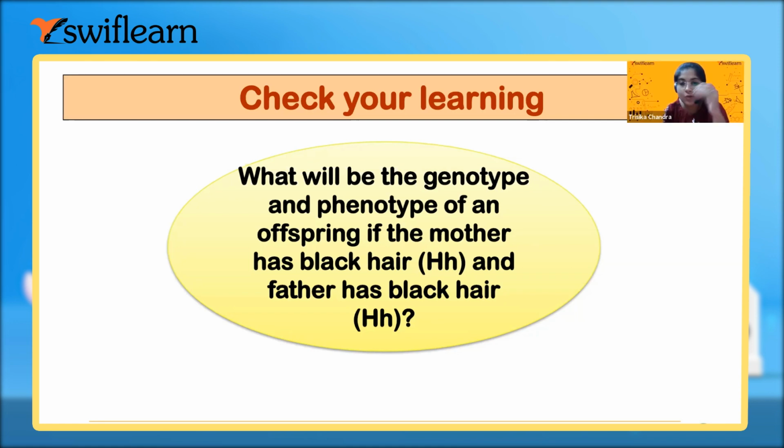Very good. So what will be the phenotypic ratio if we consider four offspring? Ma'am, the phenotypic ratio will be 3:1. 3:1 because three black and one blonde. Very good. And what is the genotypic ratio? Ma'am, that will be 1:2:1. Very good. Why? Because one pure black, two hybrid, capital H, small h, and one pure blonde. Very good.